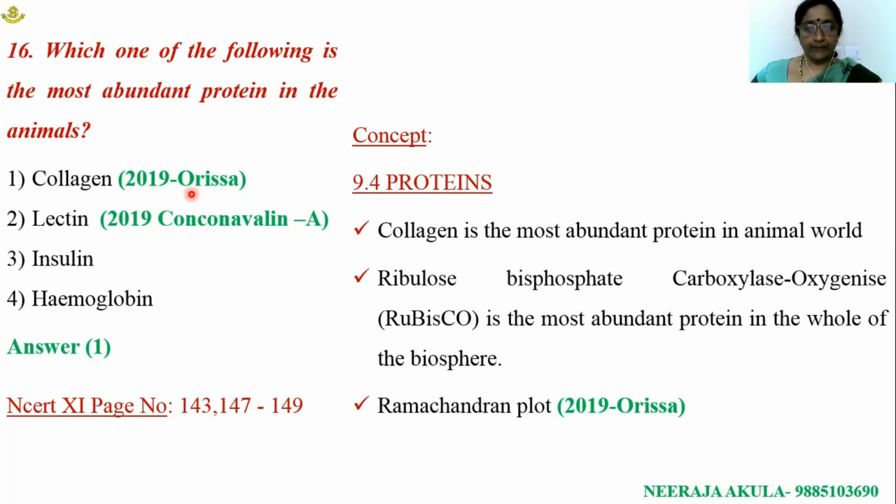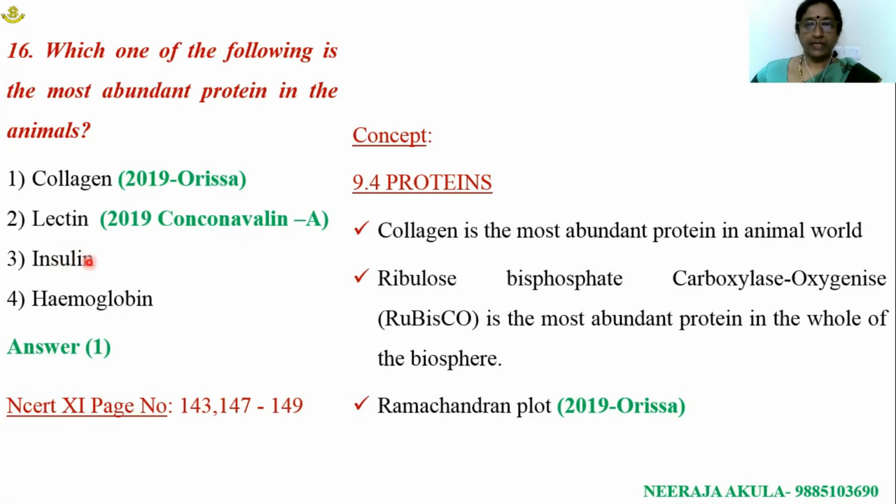With respect to the whole biosphere, Rubisco, ribulose biphosphate carboxylase oxygenase, is an enzyme. It's the most abundant protein. Lectin is a secondary metabolite. Last year we got a question related to concanavalin.